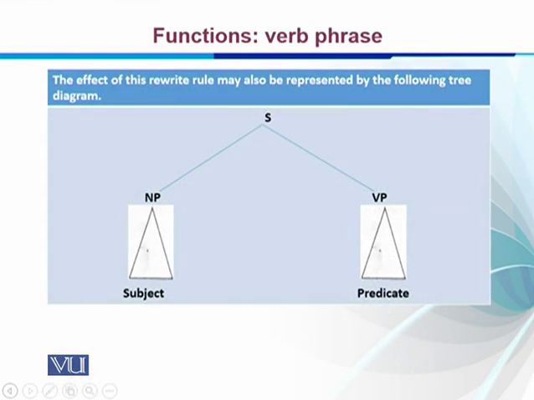If you look at this, you can see that this sentence has a noun phrase and a verb phrase. NP is dominated by S and VP is also dominated by S, right? The first NP is the subject. In traditional terminology, it's the subject, and the VP is the predicate. So we have two units of the sentence, subject and predicate.